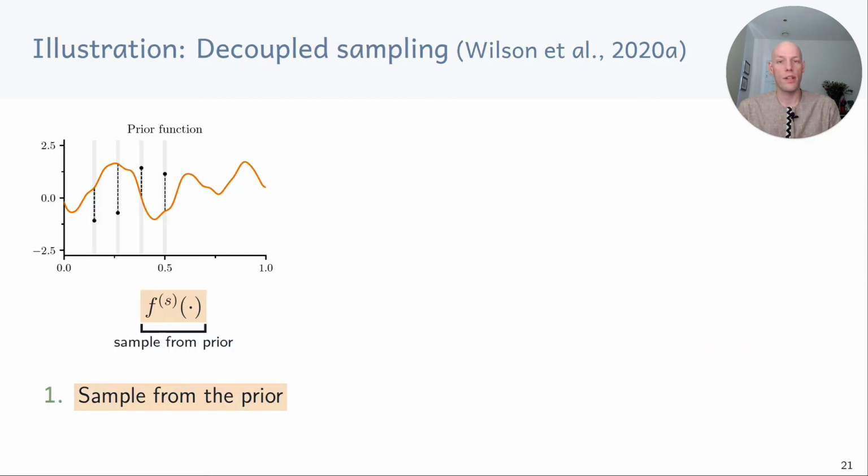Here's an illustration of this procedure. First, we sample from the prior. In this figure, the sample is the orange line, observed data are these black dots, and the residuals or the error between the line and the data is indicated by this dashed line. Clearly, the prior sample doesn't care at all about the data, so we need to do something about it.